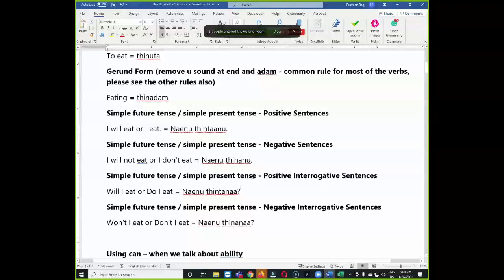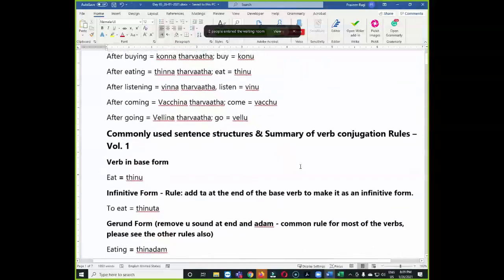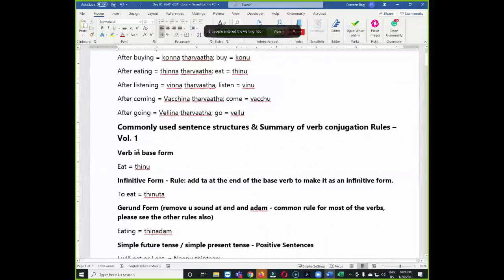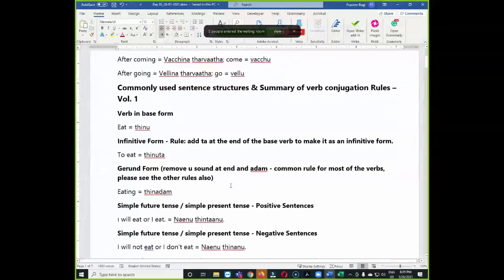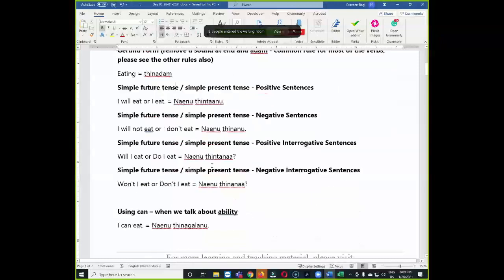In the last session, we were discussing the summary of the verb conjugation rules, and also we are making a template. So this will be useful to you when you practice. Okay, let us continue the present tense and also past tense templates.